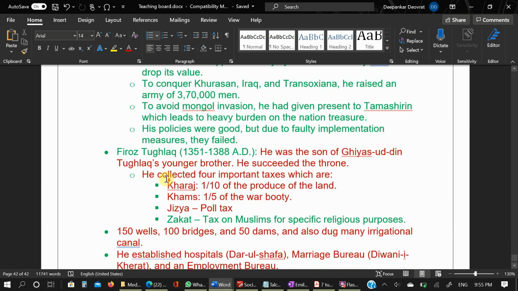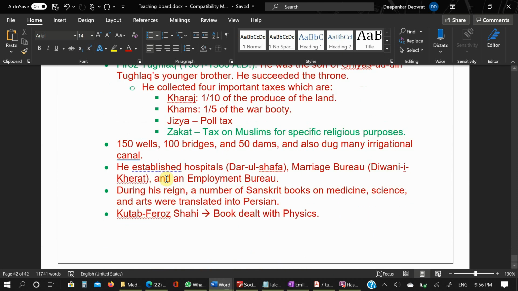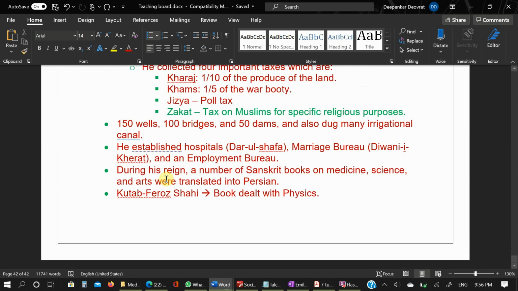So after Firoz Tughlaq, no successors were too strong, and by the end of the 14th century, most of the territories became independent, and only Punjab and Delhi remained under the control of the Tughlaqs. And Timur's invasion took place during the Tughlaq period. Timur, like Kareena Kapoor's son's name Timur, so it was taken from here.